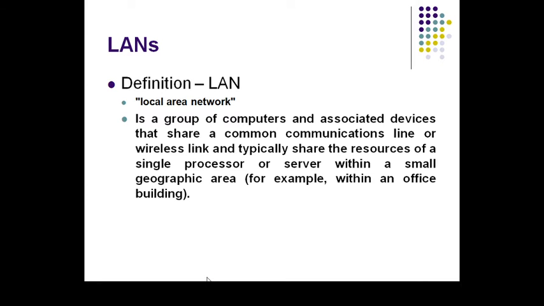So, definition of LAN. What is meant by LAN? According to the definition, it is a group of computers and associated devices that share a common communication line or a wireless link, typically sharing the resources of a single processor or server within a small geographic area. That is called a LAN. Example, your college campus, where a single optical fiber line is shared from the server, or the best example, an office building. That is called a LAN.